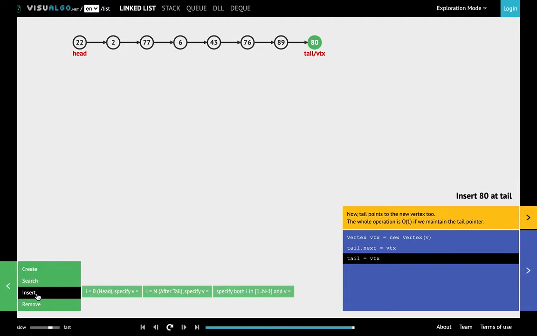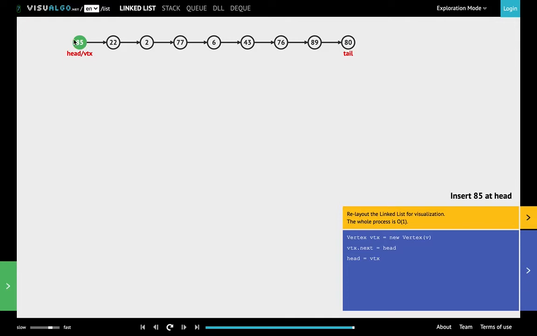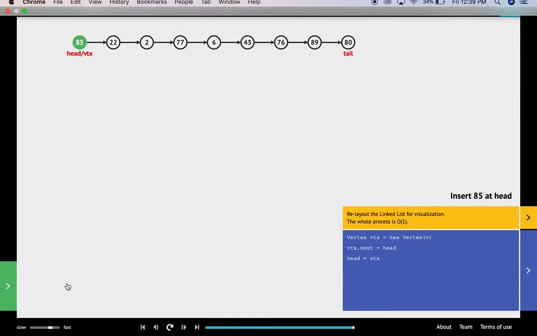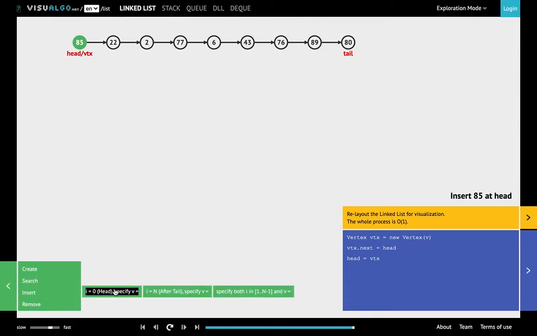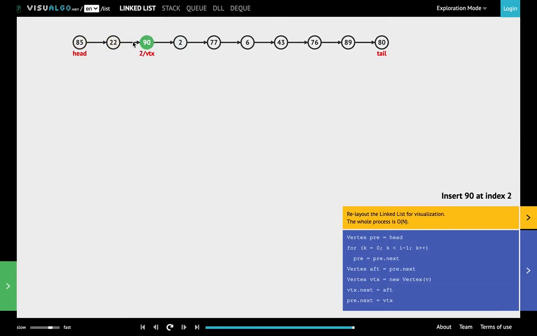So let's say that we wanted to insert here at the head. We would insert here, and in the same way, it creates a node, points its next property to the previous head, and then increases the length by 1. So if we wanted to insert in the center of the list, let's say like this. What you can see is that it has to traverse, then create the node, then point the next property of the current node to the new node, and point the new node's next property to the next node here. So you can see that traversal and inserting looks like it could be a little bit slower in a linked list, which is true.